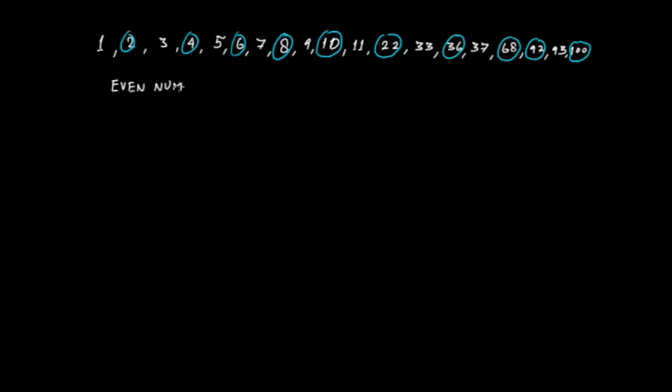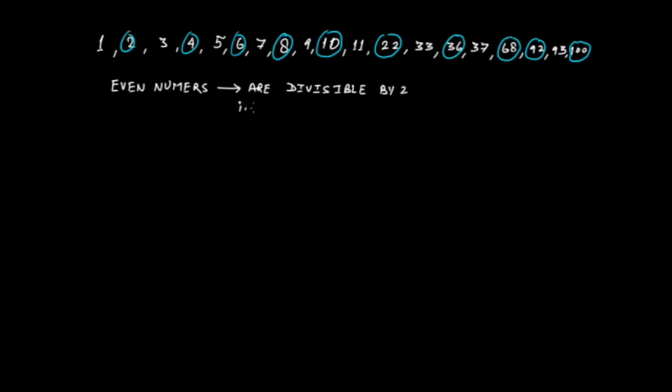So the definition of even numbers is that these numbers are divisible by 2.